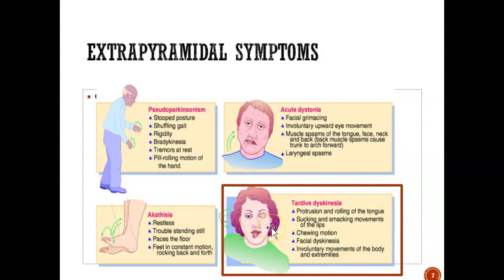This is called tardive dyskinesia, and this is when someone has protrusion of the tongue or rolling of the tongue. They have sucking and smacking movements of the lip. They have involuntary movements of the body and extremities. So this is actually a very common thing. So if I ask you in the test, what are some side effects of some medications, and if the side effects say extrapyramidal symptoms, one of the most common ones is tardive dyskinesia. And when I get to that slide, I'll be sure to highlight it again.